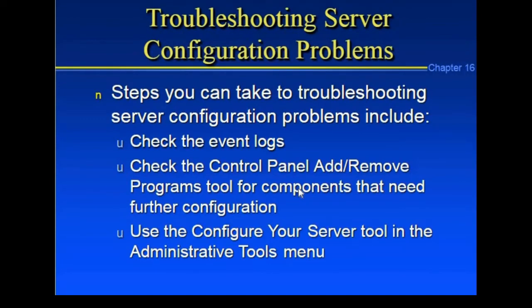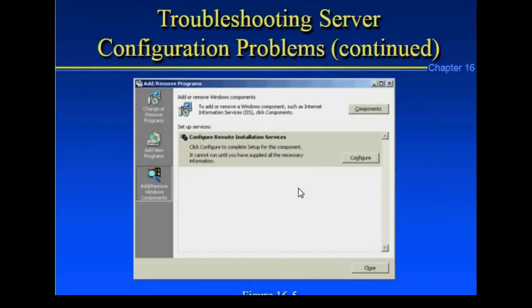To troubleshoot server configuration problems, check the event log, the Control Panel, and Add/Remove Programs, as well as the tools and configuration you need. Use the Configure Your Server tool in the Administrative Tools menu, which can help you troubleshoot server configuration problems.